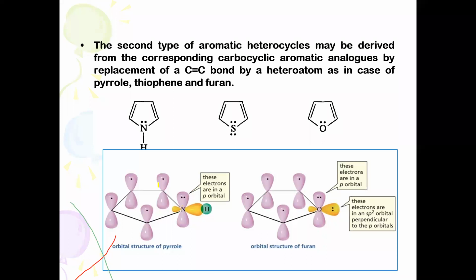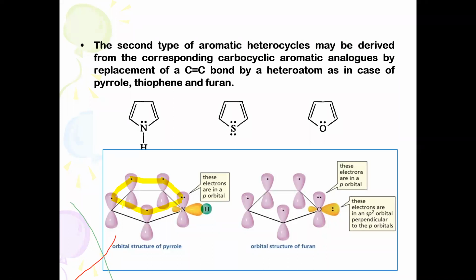All atoms are sp2 hybridized. The carbon atoms have unused p orbitals with a single electron, but in the nitrogen, one of the p orbitals is filled with a lone pair of electrons, and another is bonded to the hydrogen. These lone pair of electrons perform the aromatic sextet, thereby involving the delocalization process. You can see here, this is the way where delocalization is completed, the aromatic sextet.